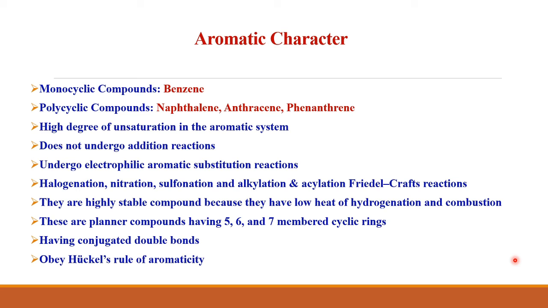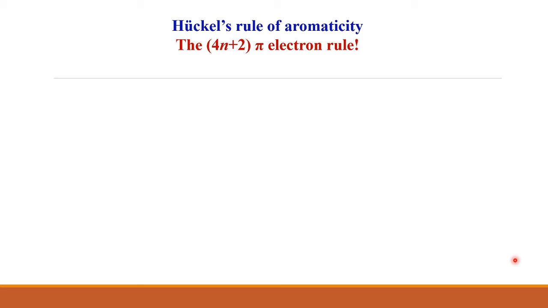So let's move to the Huckel rule of aromaticity, that is the 4n plus 2 pi electron rule. A system which is fully conjugated, cyclic and planar obeys the 4n plus 2 pi electron rule.